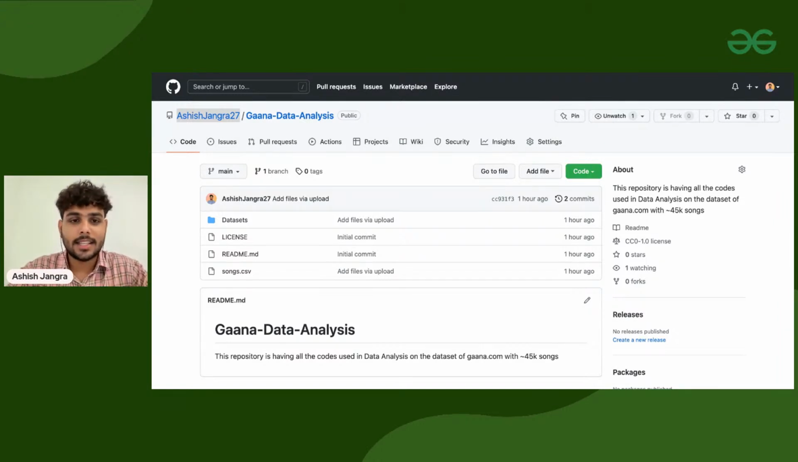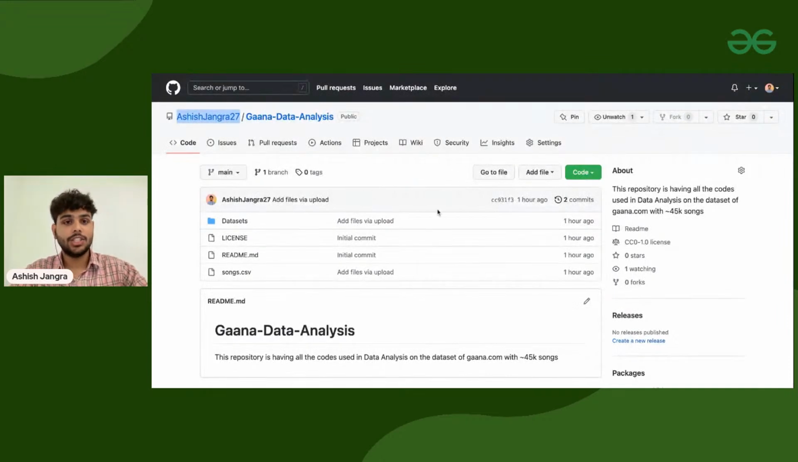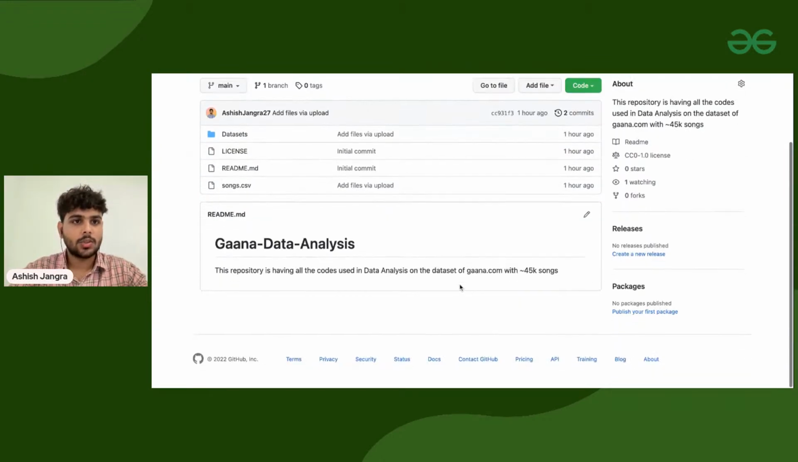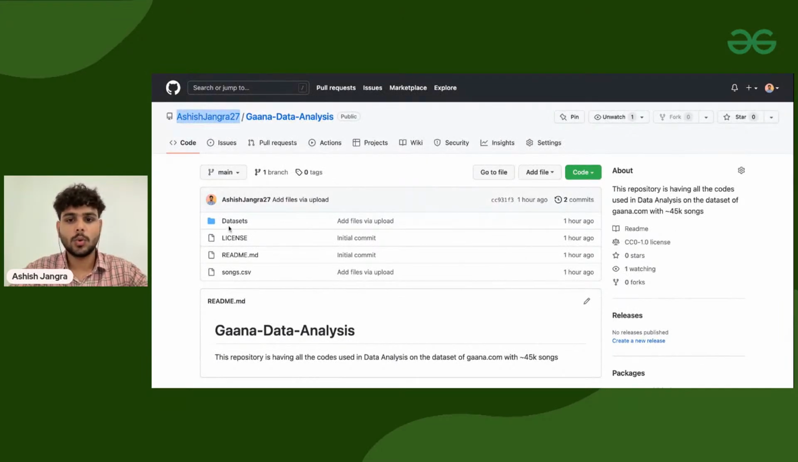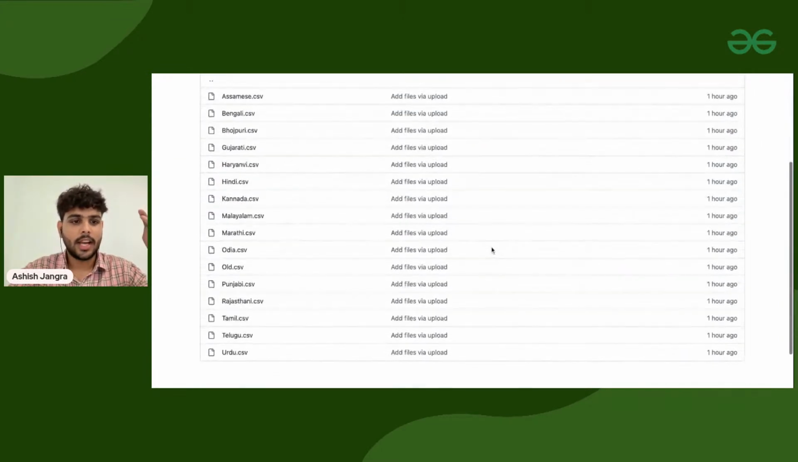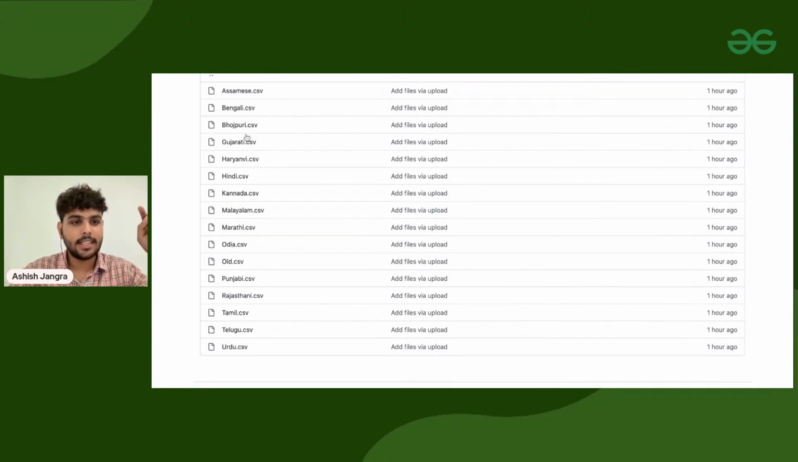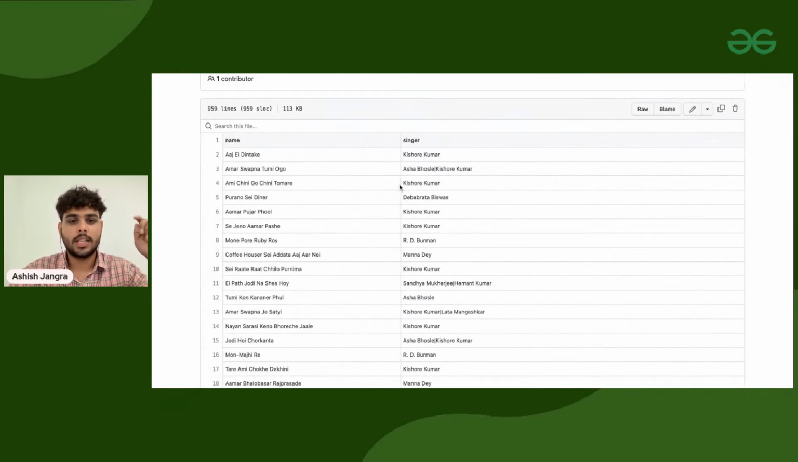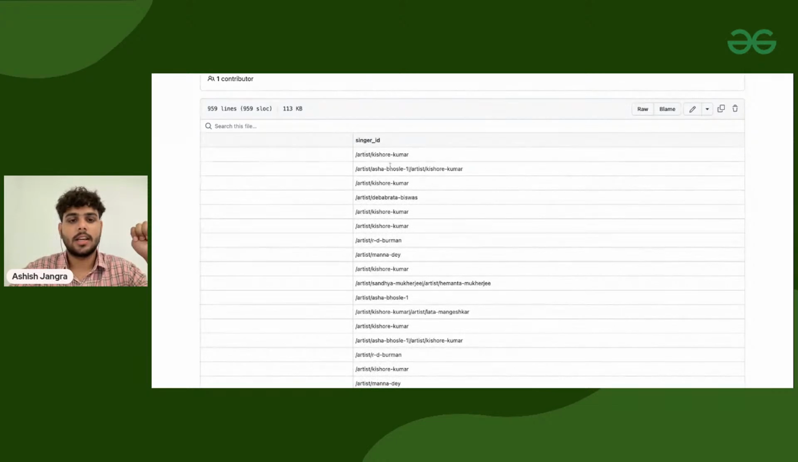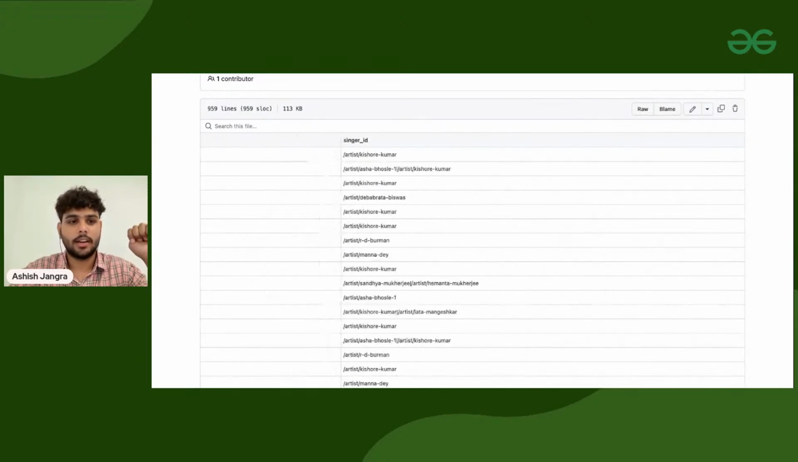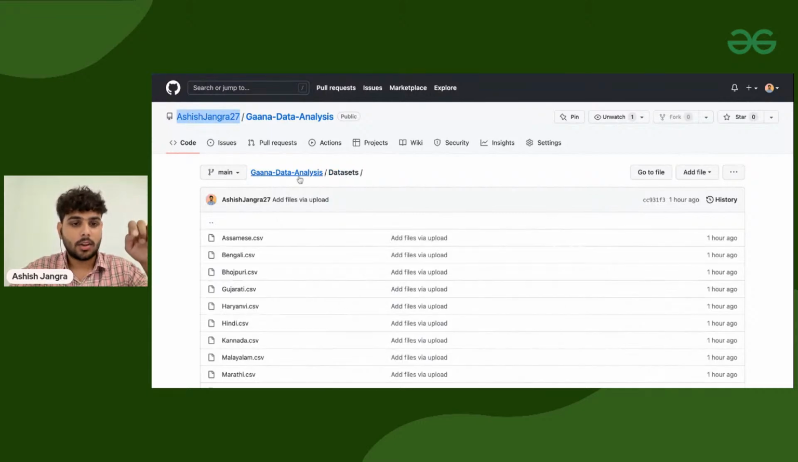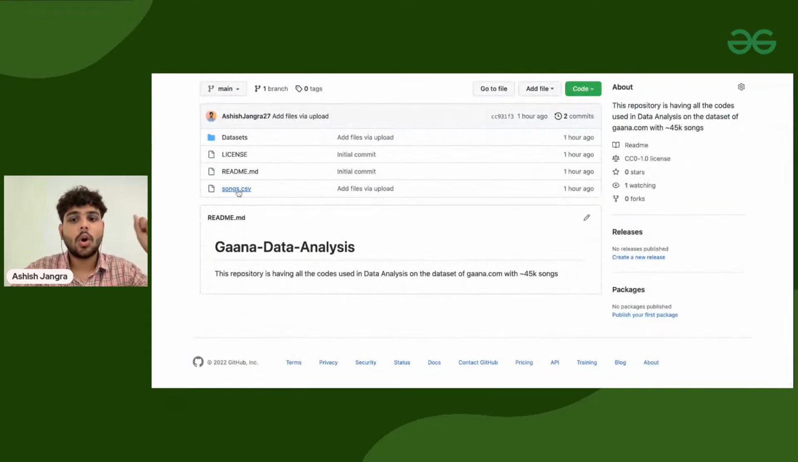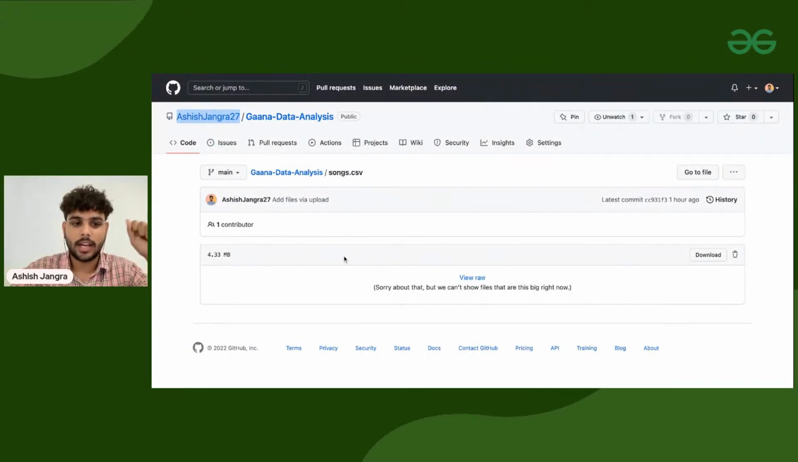So this is the data set that we have. I have already shared the link of the data set in the description. This is a GitHub repository where, if you go to data sets, you can see we have multiple CSV files. If I go to Bengali, inside that we have Bengali songs: name of the song, singer, the singer ID, and all the different things. And in the root directory, I have songs.csv. This is the main file that we have, a 4.33 MB file. You can download it directly, and we can start working on the data set.